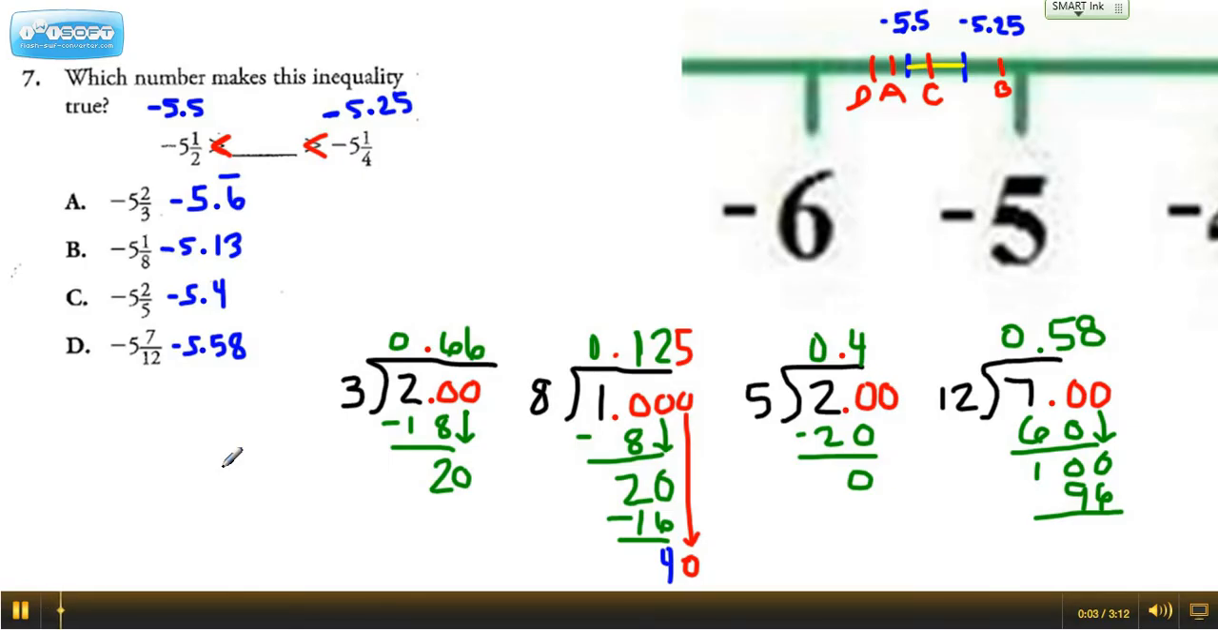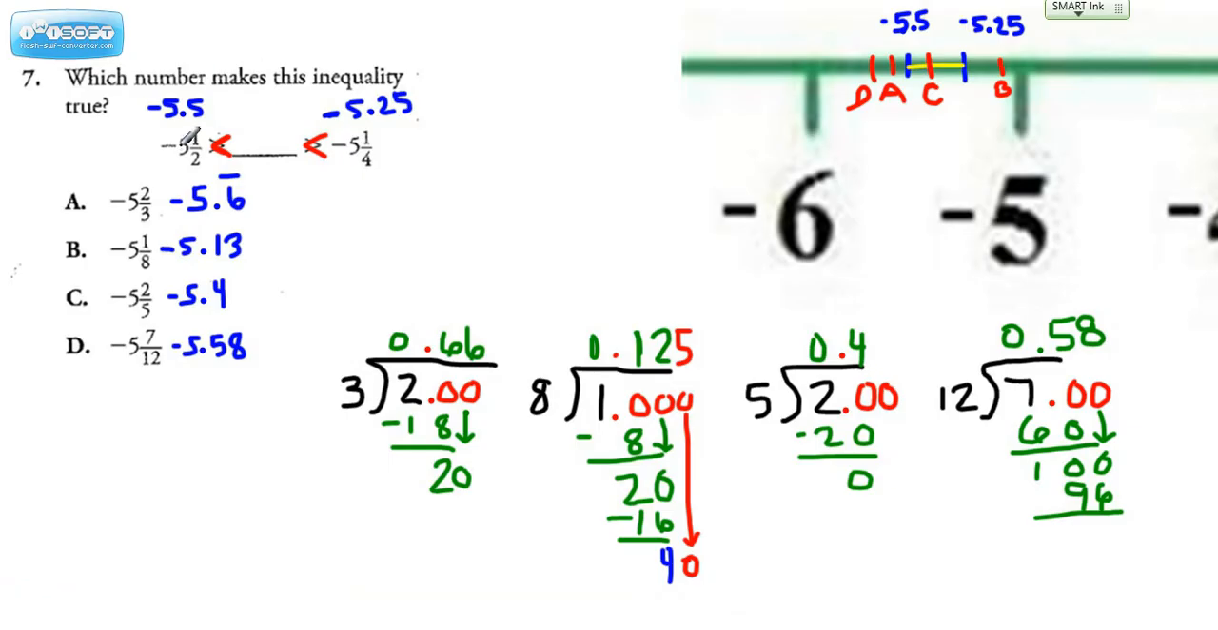We're taking a look at number 7, which I believe has a typo because I think the signs here are backwards. They're asking which number makes this inequality true? And we're comparing a negative 5.5, and then we need to find something that's in the middle of that value and the value negative 5 1/4.